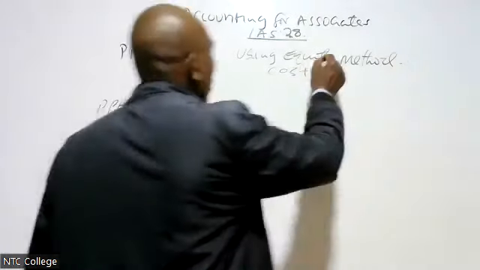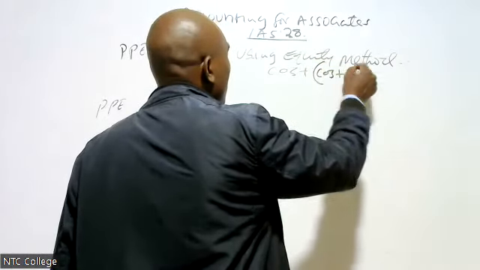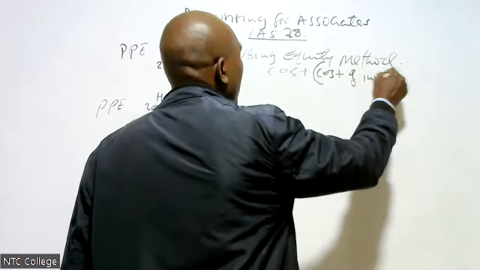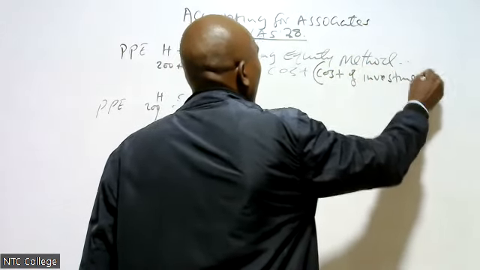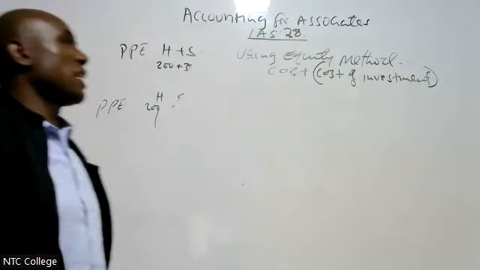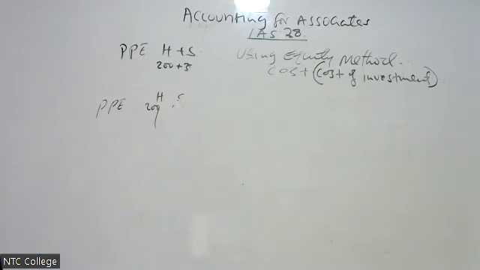And when we talk of the cost, this is the cost of investment. Associates are recognized at cost, which is the cost of investment.